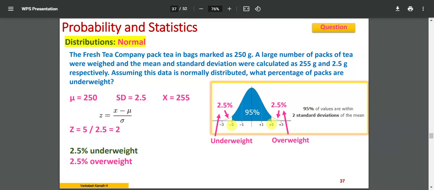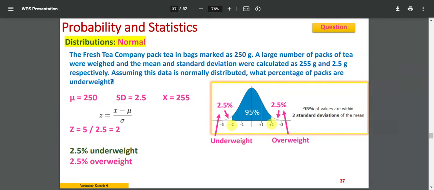So they calculated the mean and standard deviation, which came out as 255 gram mean and 2.5 gram standard deviation. Assuming this data is normally distributed, what percentage of packs are underweight? Underweight means a percentage of tea bags will be less than 250, the minimal value.